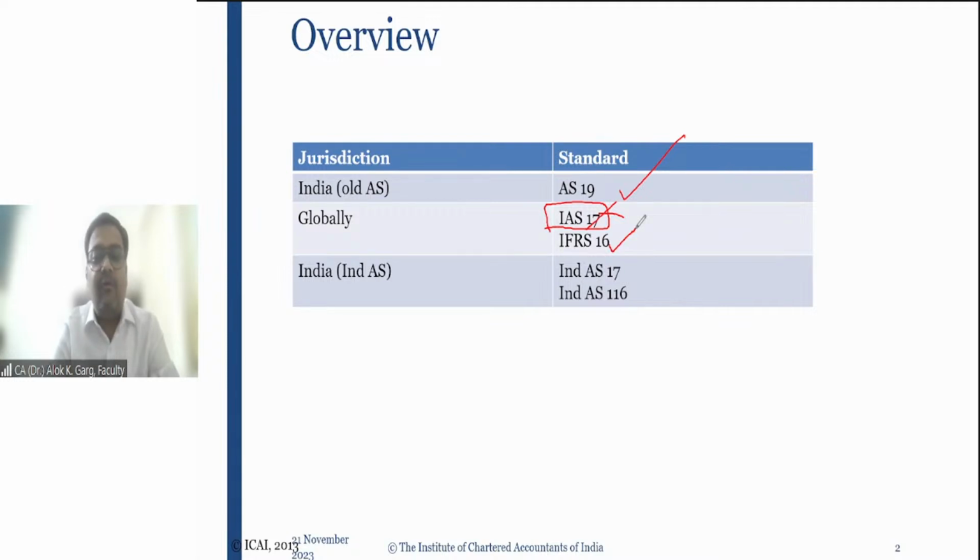In India, we notified IND AS on 16 February 2015. In 2015-16, when these IND AS were notified, there was a standard called IND AS 17 on leases. But now this standard is deleted, it is demised. And now the applicable standard on leases is IND AS 116.